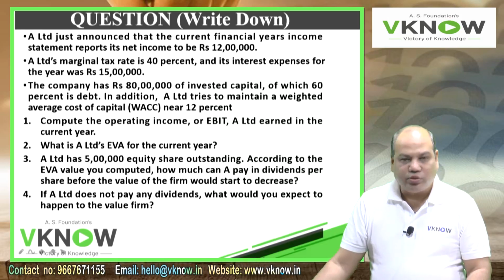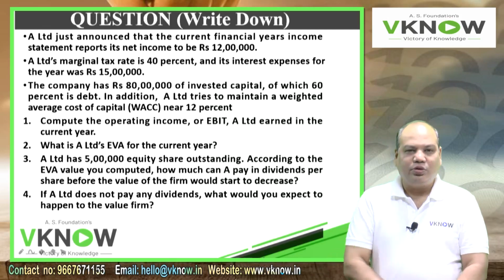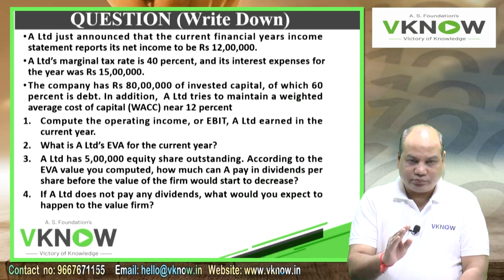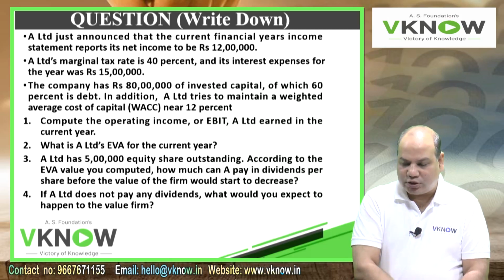But two new questions have come. A Limited has 5 lakh equity shares outstanding. According to the EVA value you computed, how much should A Limited pay in dividend per share before the value of the firm would start to decrease? So this is a new question. What is the maximum dividend per share they can pay? If they pay more than that, the value of the share can start decreasing. So that you have to think. When we come to that, I will give you the answer.